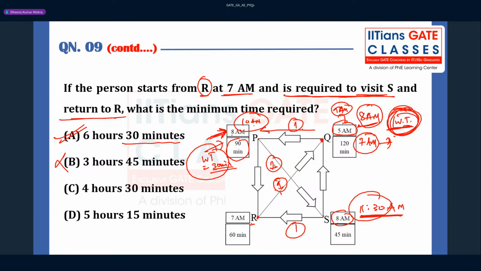3:30, 4, 4:30, right? And again here whatever waiting time will be there, right? 5:30, right? And then 1 hour. Okay, so here you will be waiting 1 hour, you can say. So total is going to be 6 hours 30 minutes, right? So this is very simple.